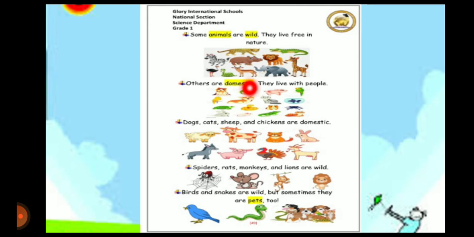Page 49, some animals are wild, for example spider, rat, monkey, lion. Number 2, domestic animals. They live with people: dog, cat, sheep, chicken. Number 3, pet animals like birds, snakes. They are wild, but sometimes they are pets.